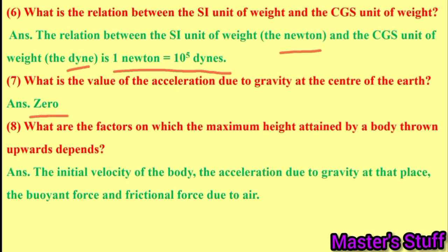What are the factors on which the maximum height attained by a body thrown upwards depends? The initial velocity of the body, the acceleration due to gravity at that place, the buoyant force and the frictional force due to air.